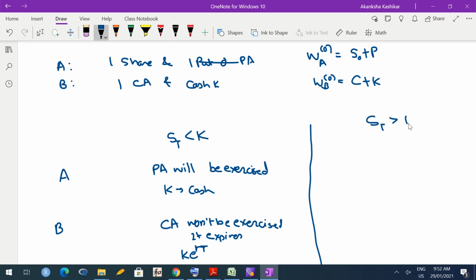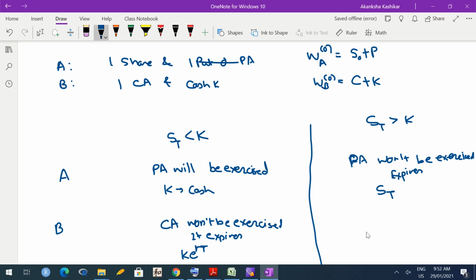What happens when ST is greater than K? When ST is greater than K, the put option won't be exercised because you can sell in the market at a higher price. The put option expires, so it is not worth anything now. And the share or the asset is now worth ST. Okay.